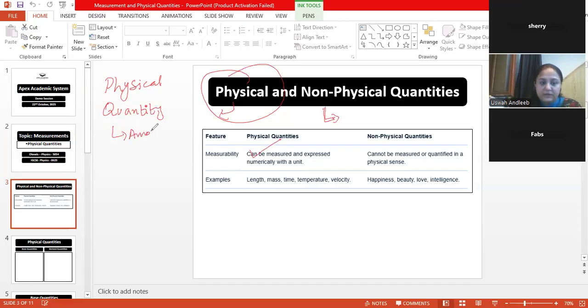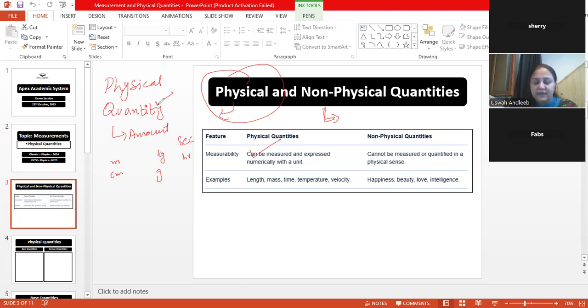Yeah, very right. It's the amount of something. The amount can be in different units. It can be in terms of length, so I say it's in meter or centimeter. It can be in terms of mass, I can say it's in kg, it's in gram. It can be in terms of time, I say it's in second or it's in hour.